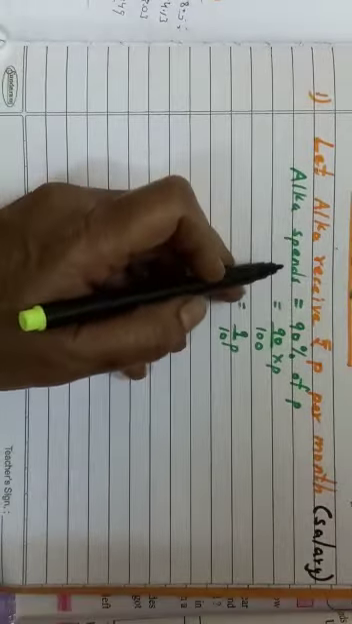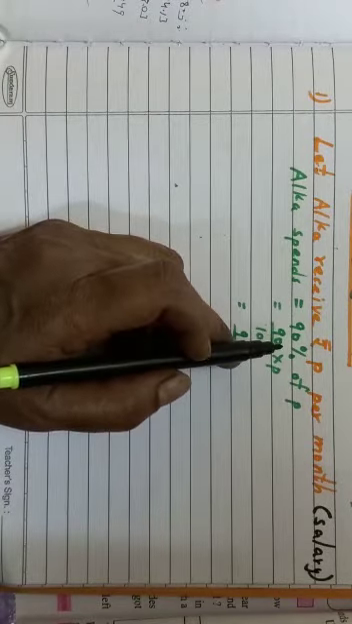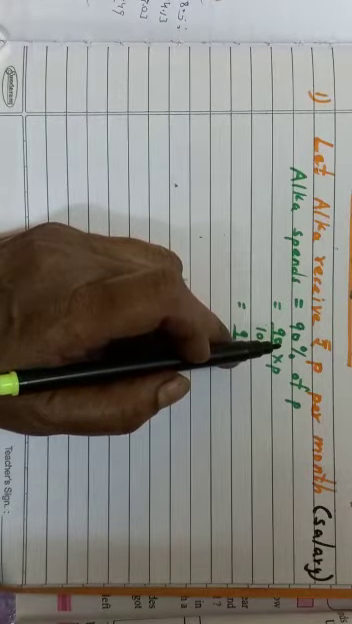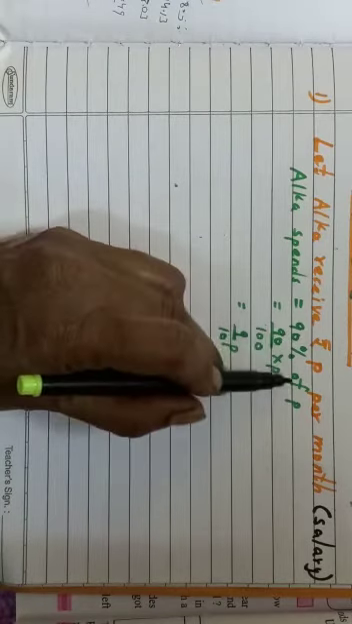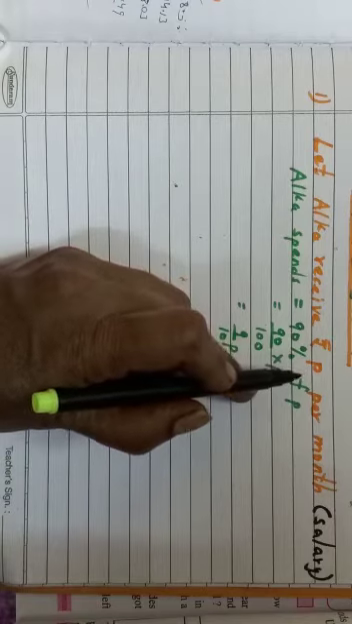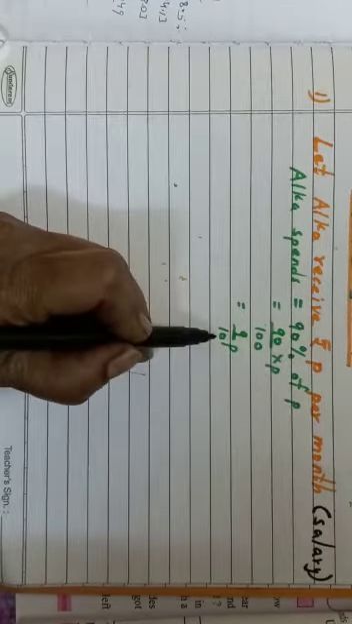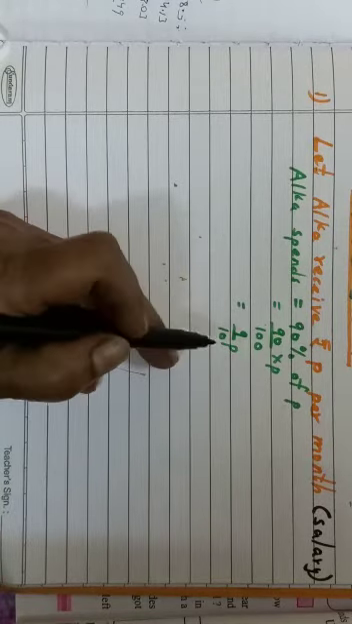So Alka spends 90% of whatever salary she is getting. She is spending 90% only, and what she is saving is rupees 120. So 90% of what? Of P, that is the salary, which we have to find. We don't know, so we have used the letter P. So 90% of P, that is 9 upon 10 P. This is what she is spending.